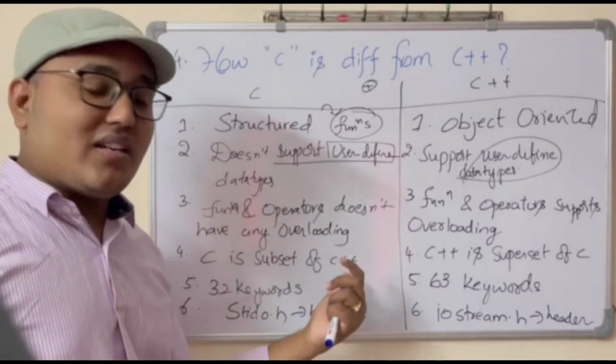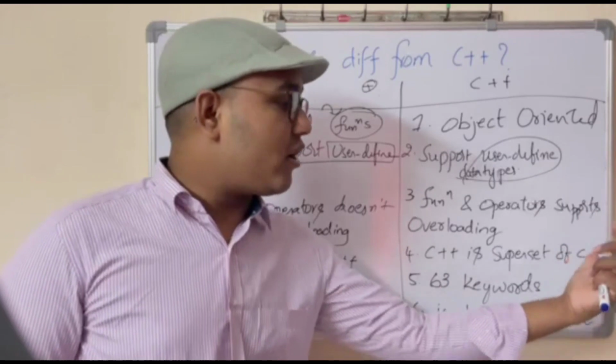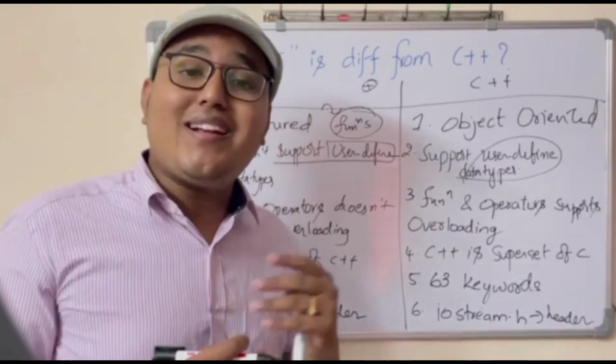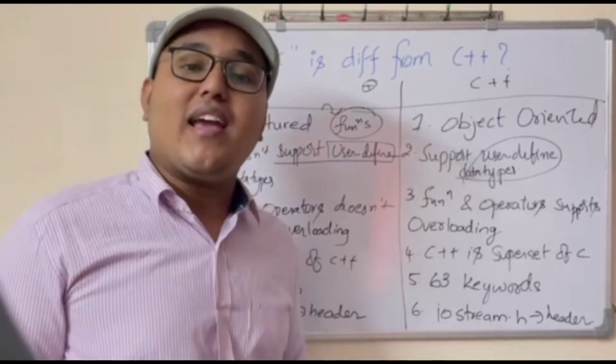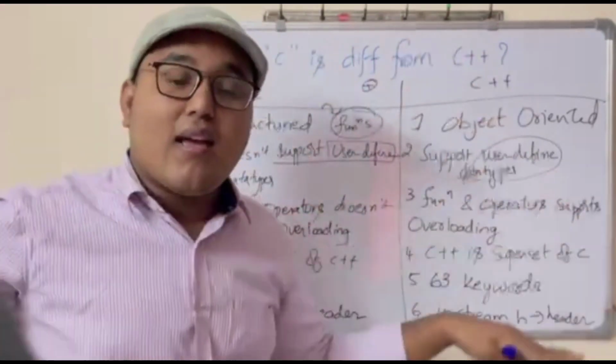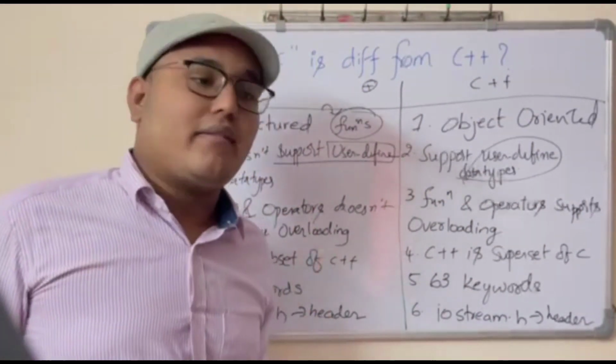C is a subset of C++, whereas C++ is a superset of C. What is meant by that? Let's say in a CPP compiler, if you write a C program, then without any errors, the program will be executed. Because C is a subset of C++. In C++, if you write a C program, it will work fine.